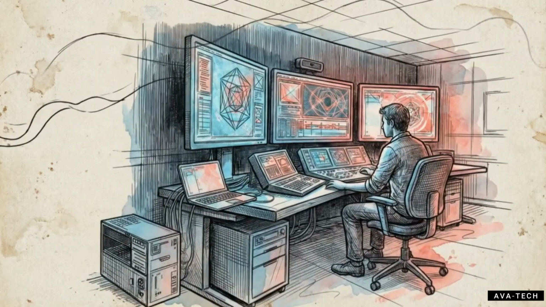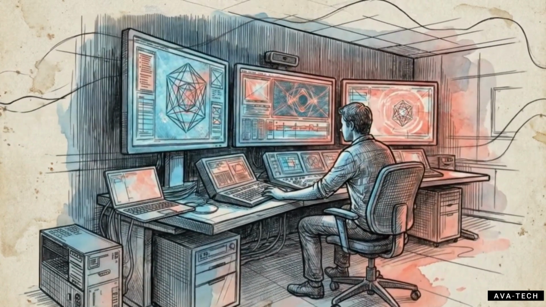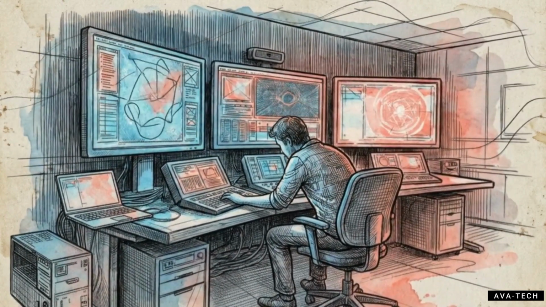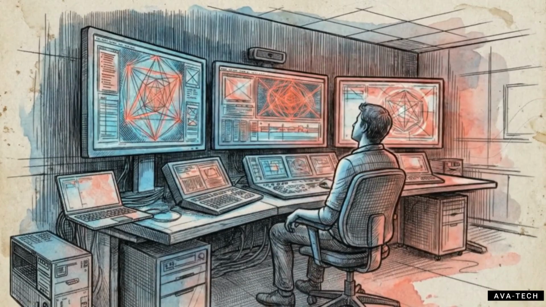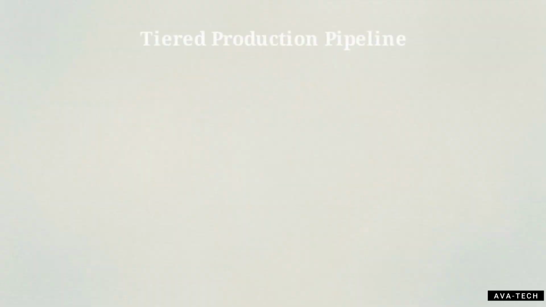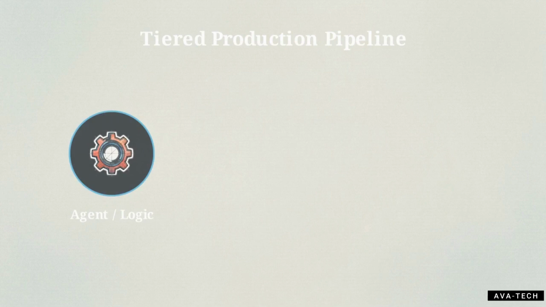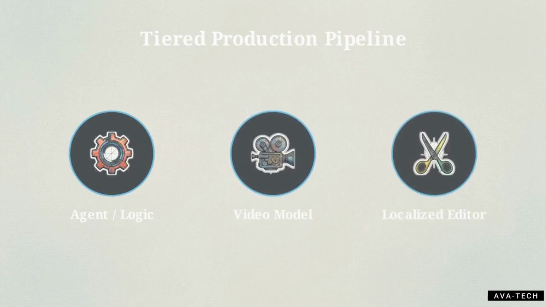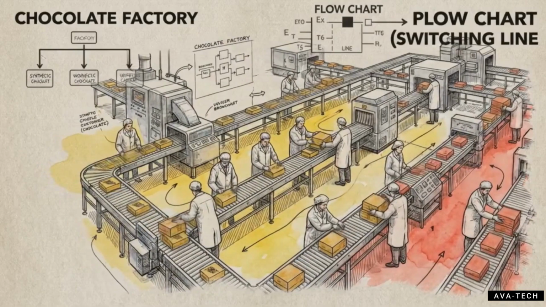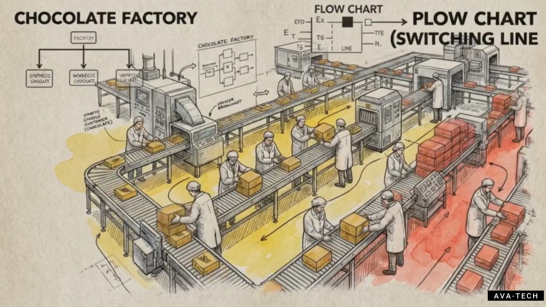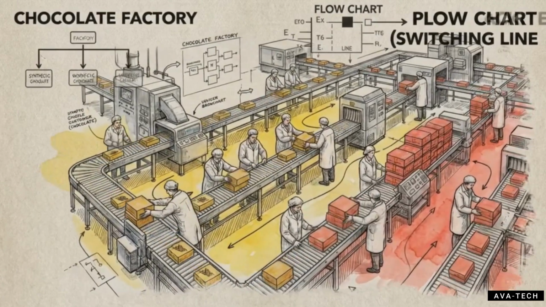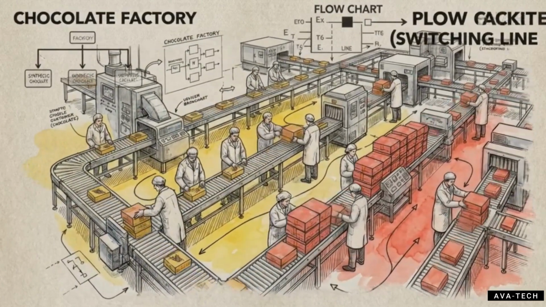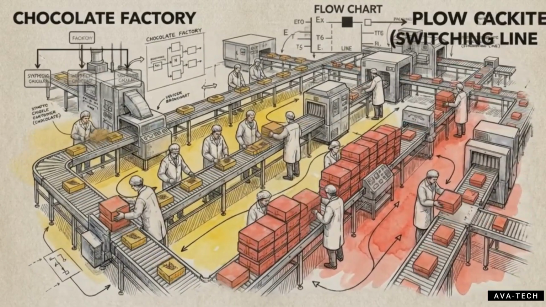This level of localized control is the final requirement for moving AI video into professional filmmaking environments. The current workflow relies on a tiered pipeline. An agent defines the logic, a constrained model renders the video, and a localized editor handles the finish. The scale of this chocolate factory shot demonstrates the result. We see multiple workers performing synchronized tasks, maintaining individual visual identities across a complex scene.